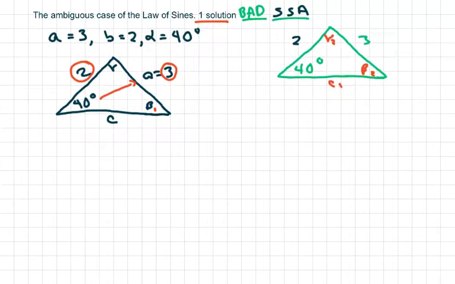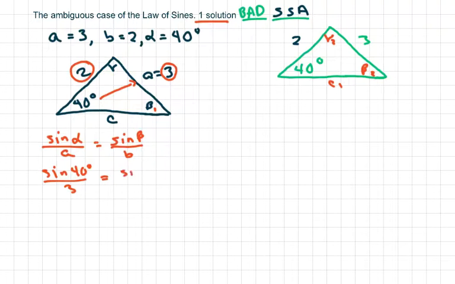So first of all, I'm going to find my beta 1 by using the law of sines, and we're going to get sine of 40. Well, if you want me to write down on this one, I'll write down the formula. Sine of alpha over little a equals sine of beta over little b. So sine of 40 over 3 equals sine of beta over 2. You cross multiply, you get 2 sine of 40 over 3 equals sine of beta.